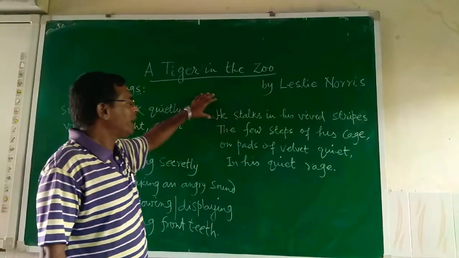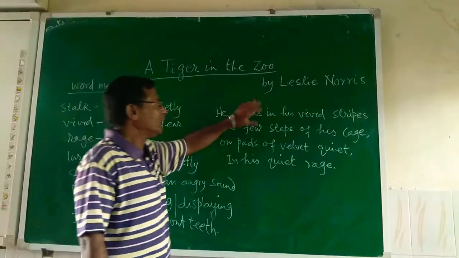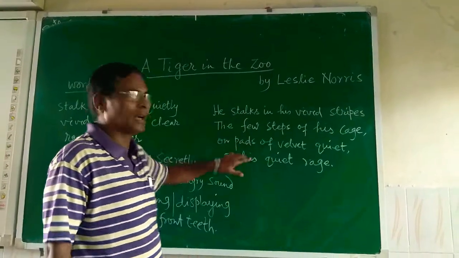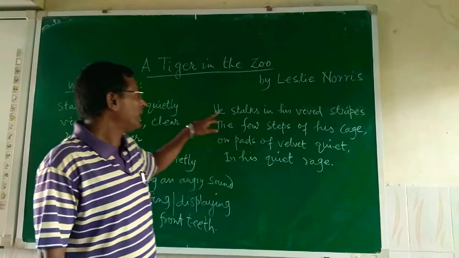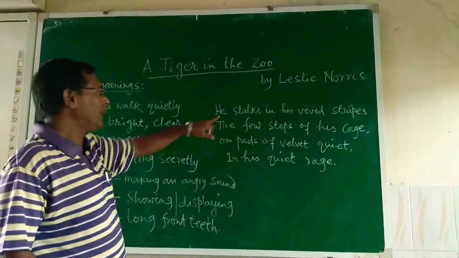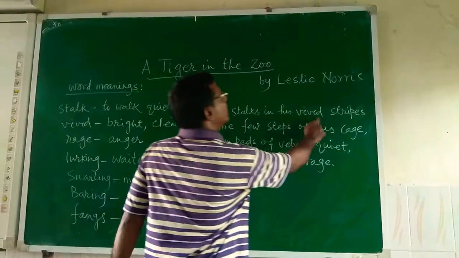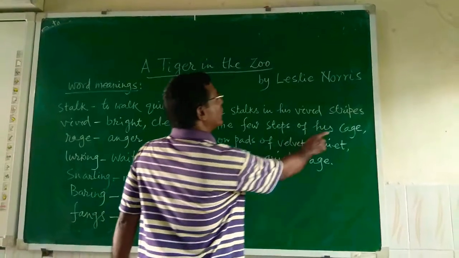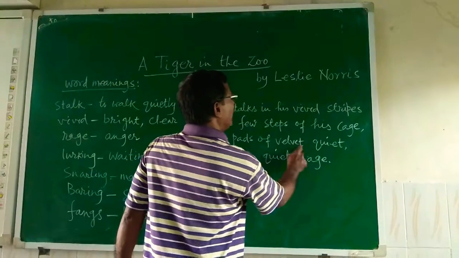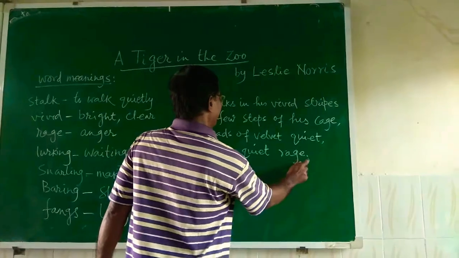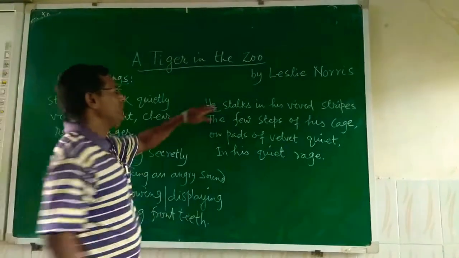I want to describe the first stanza. This is the first stanza, with its first, second, third and fourth lines. You see, one by one we want to describe it. "He stopped in his vivid stride, the few steps of his cage, on pads of velvet quiet, in his quiet place." He means the tiger.